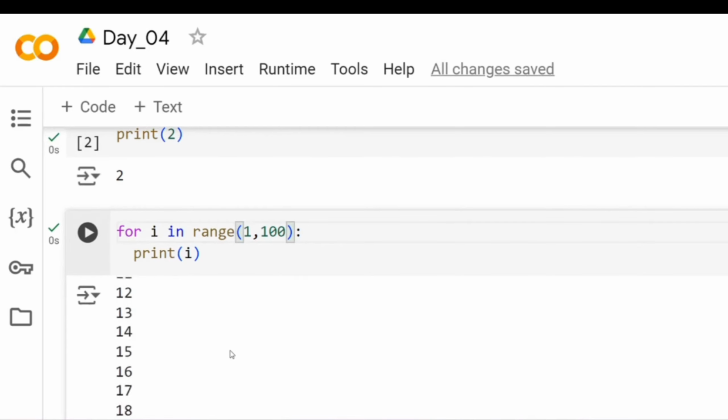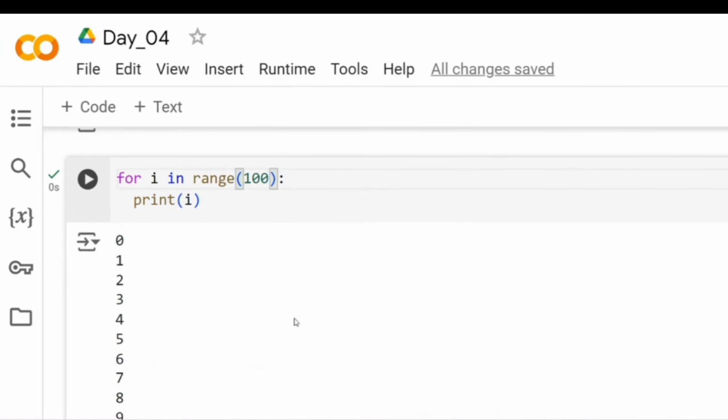Okay, so David, can you also print 0? Yes, for 0 you don't have to specify anything. For I in range of 100, you just put this, you see 0 is also there. Quite amazing, isn't it?